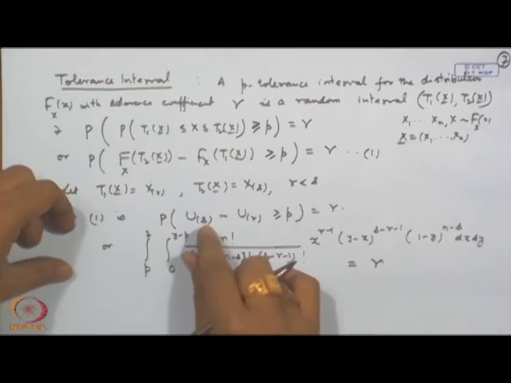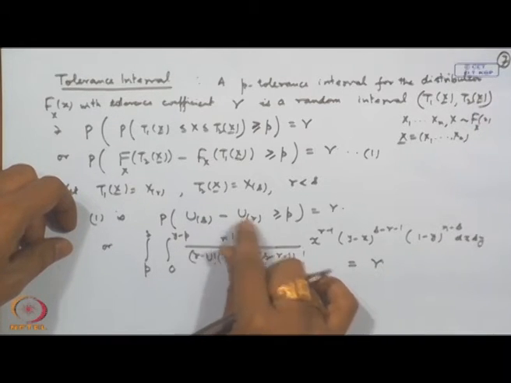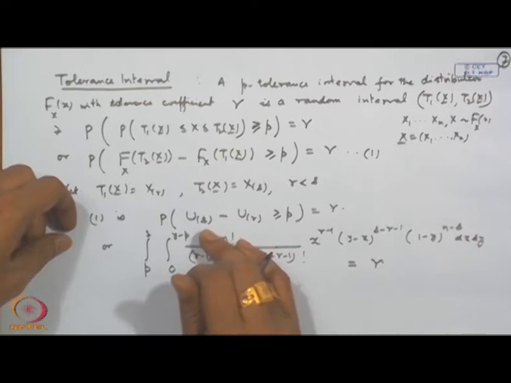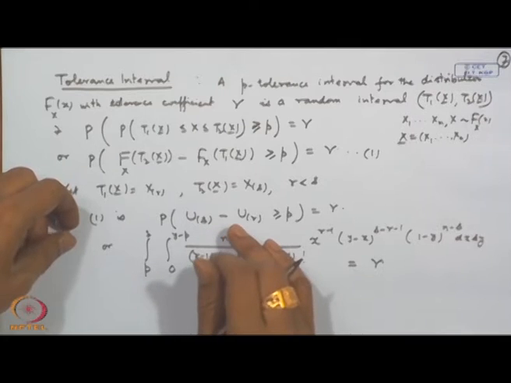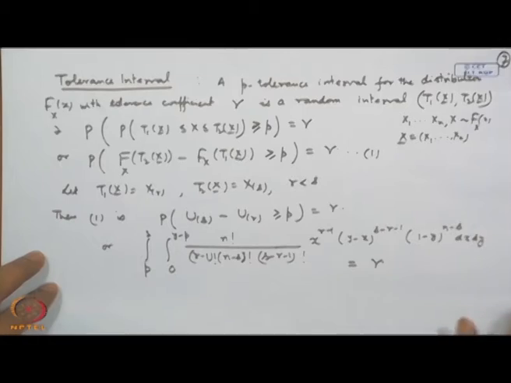Of course, one can also write down the direct distribution of U_(s) minus U_(r). In fact, I have earlier derived the distribution of the range from the order statistics of the uniform distribution. That was coming in a closed form, because we were able to evaluate the integrals. In this case also this can be done. Let me just demonstrate that this can be done.